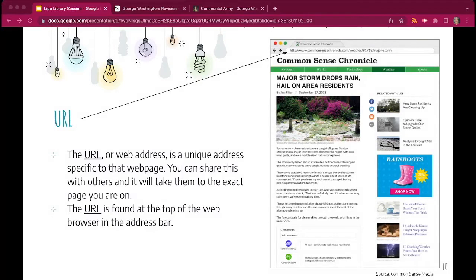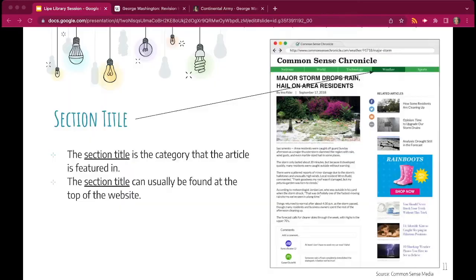And there's also the URL, the web address. It's a unique address specific to that web page. You can share this with others, and it'll take them to the exact page you are on. The URL is found at the top of the web browser in the address bar. When looking at the URL, you can evaluate it using the authority part of the CRAP test as well. The section title is the category that the article is featured in. The section title can usually be found at the top of the website.